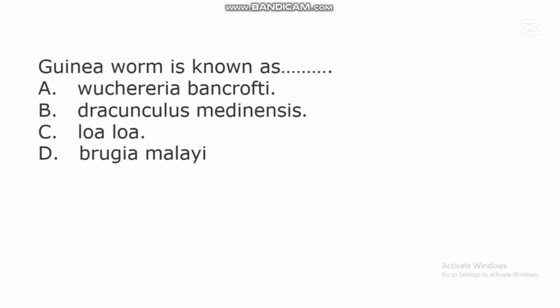The next question says, guinea worm is known as dash. A. Wuchereria bancrofti. B. Dracunculus medinensis. C. Loa loa. D. Brugia malayi. In this question, the correct answer is B. Dracunculus medinensis. Dracunculus medinensis is the scientific name of this nematode called guinea worm.